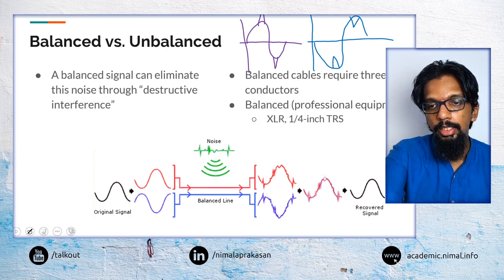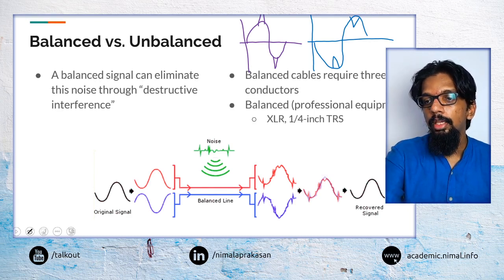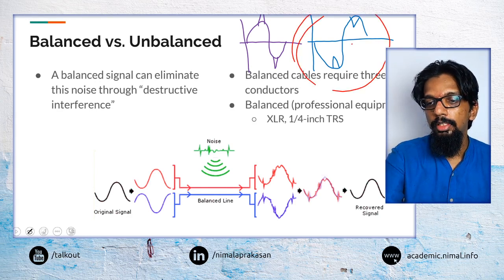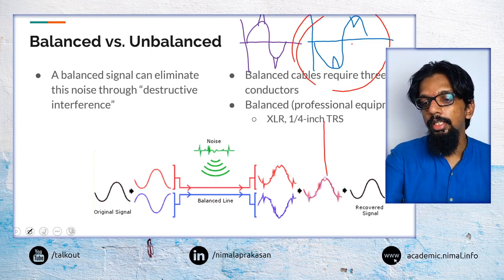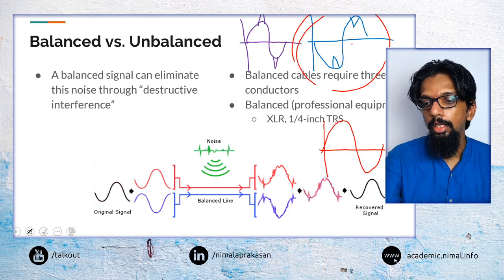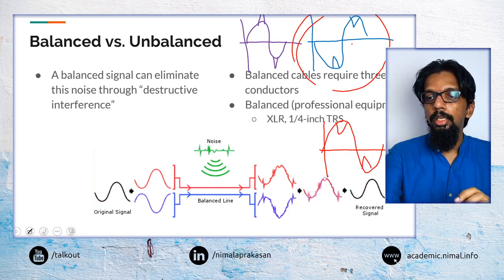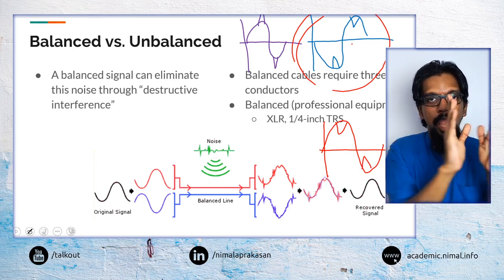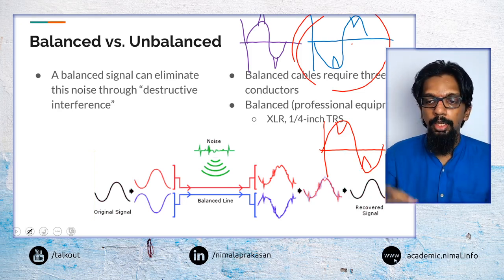Now at the receiving point, if we take this one and reverse it, what we will have is a signal that is now like this, but now the interference is going to be in the opposite direction, because here the interference was captured as it was, and now that is flipping.